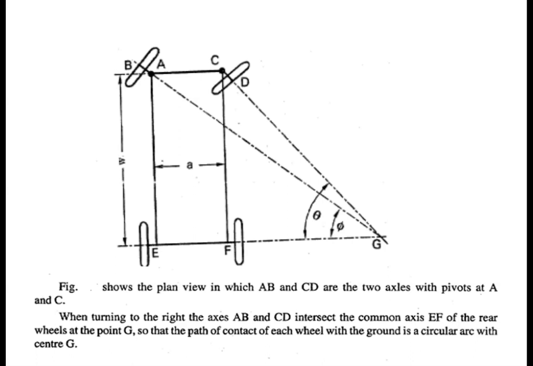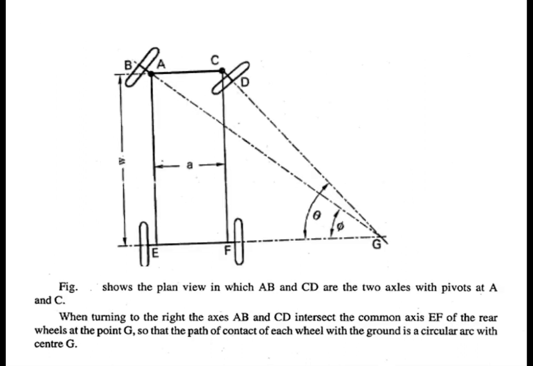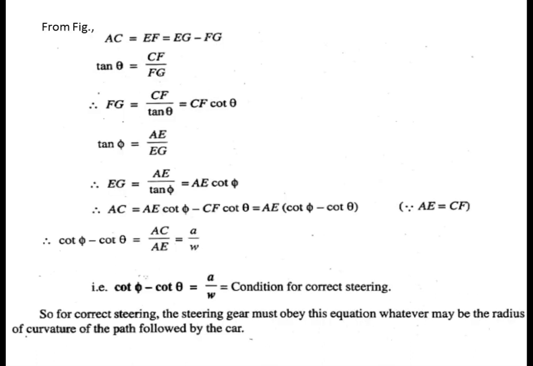Okay, tan phi is AE by EG. So AE by EG, this side, longer triangle. Then from here again, EG will be AE by tan phi, that becomes AE cot phi. So therefore you get FG and EG, the equations.